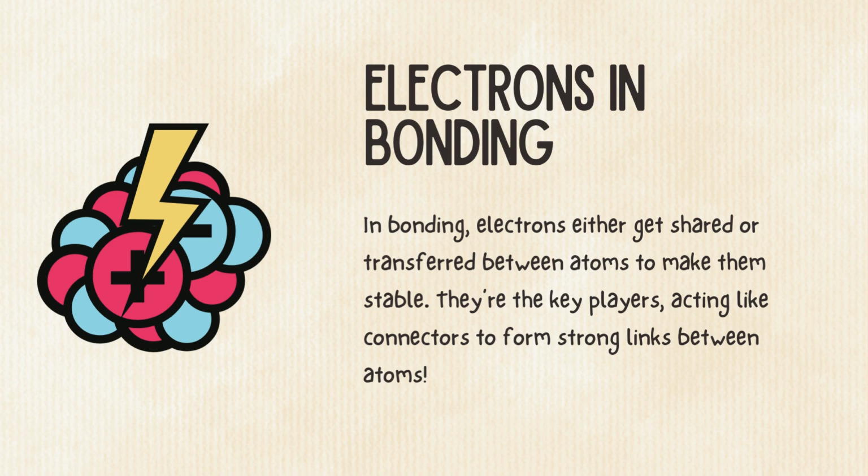Electrons in bonding. In bonding, electrons either get shared or transferred between atoms to make them stable. They're like the key players, acting like connectors to form strong links between atoms.